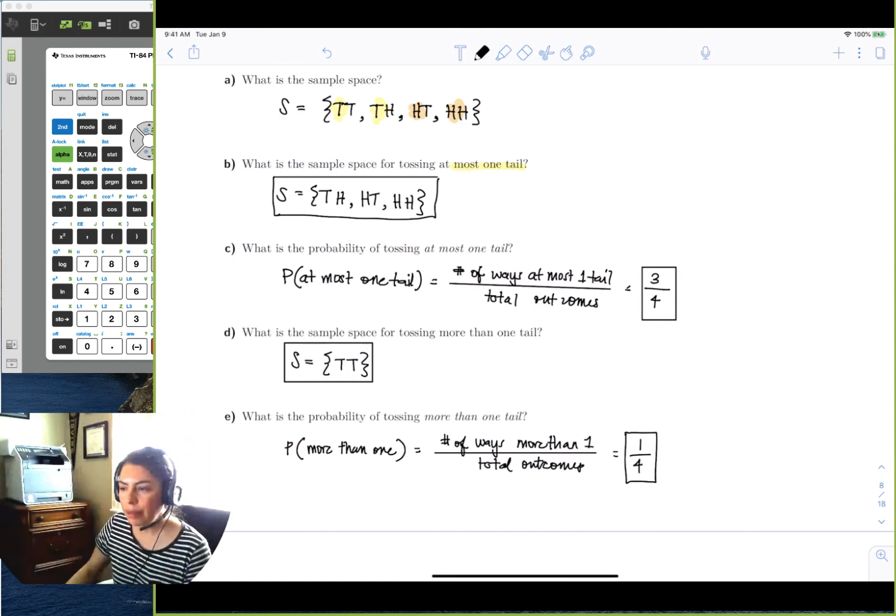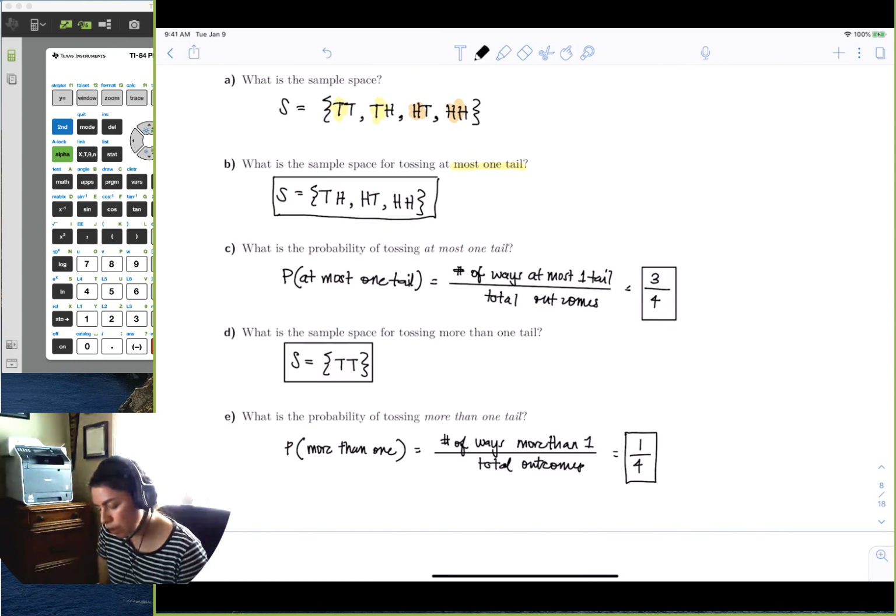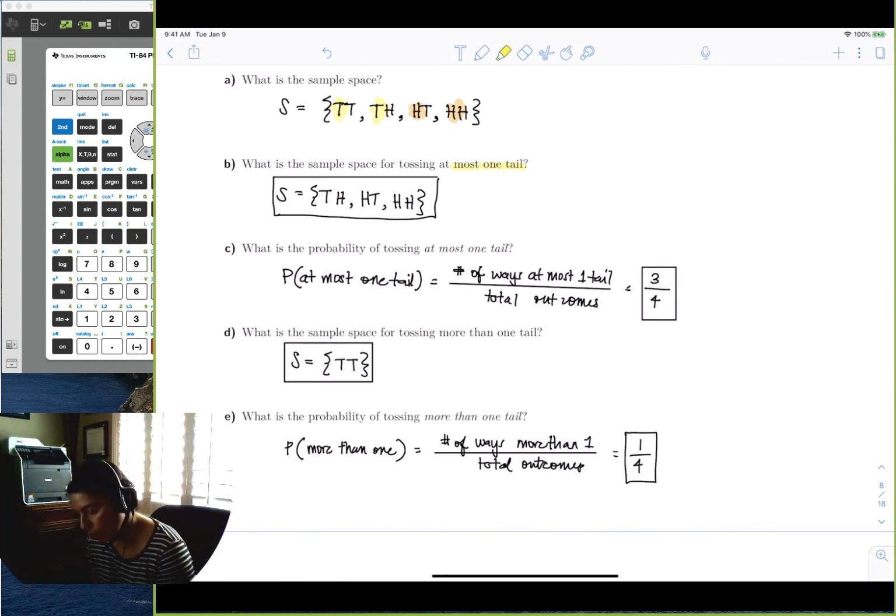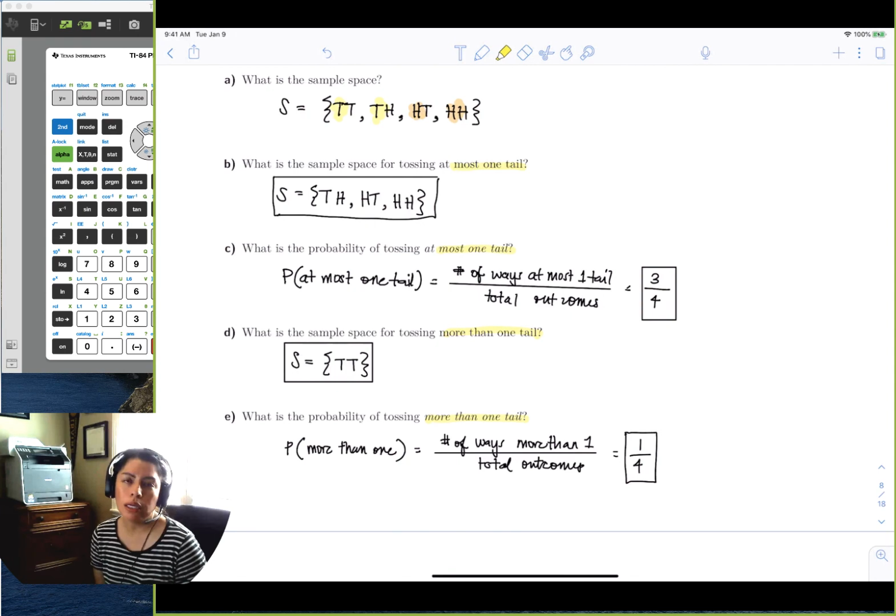Okay, so we want to be careful when we start talking about these expressions of at most one, more than one. If you need to brush up on your inequality language, I encourage you to really look at those phrases because they really are specific.